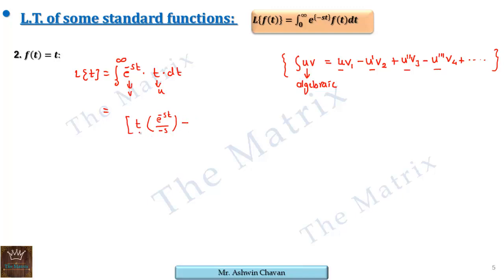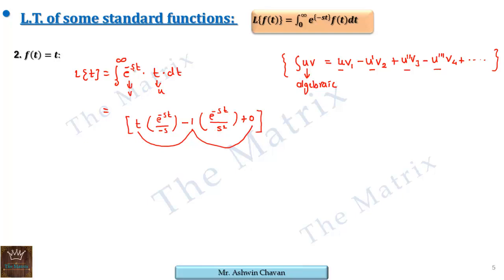We have alternate signs, then the derivative of t, which is 1, and one more integral, e raised to minus st upon minus s, and the previous s gives us s square. Now the derivative of 1 is 0 and the process is over. I repeat, first as it is, then the derivative of t is 1, and then the derivative of 1 is 0.